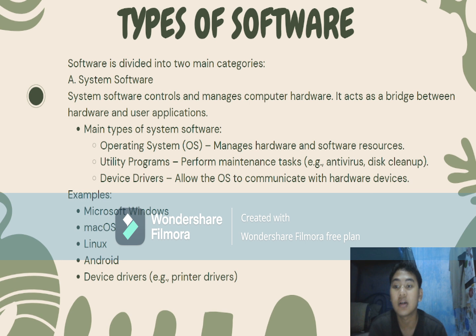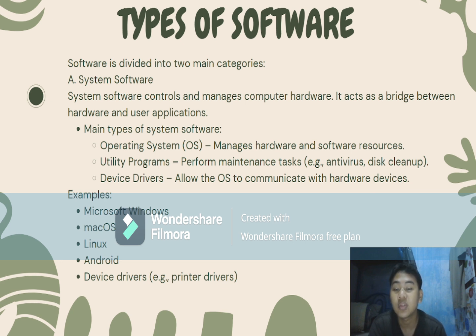Types of software. Software is divided into two main categories. The first one is the system software. System software controls and manages computer hardware. It acts as a bridge between hardware and user applications. Main types of the system software: operating system, or we say OS, manages hardware and software resources.